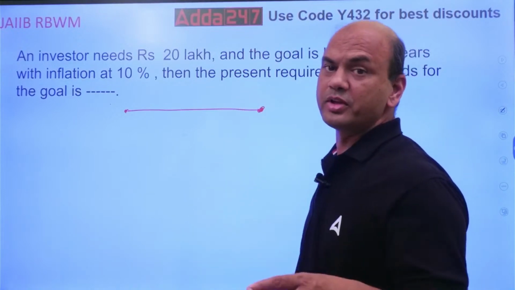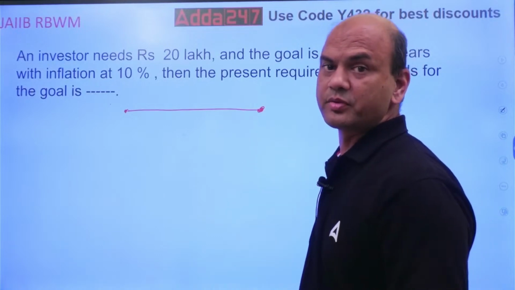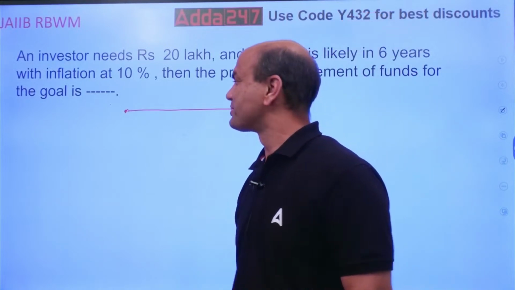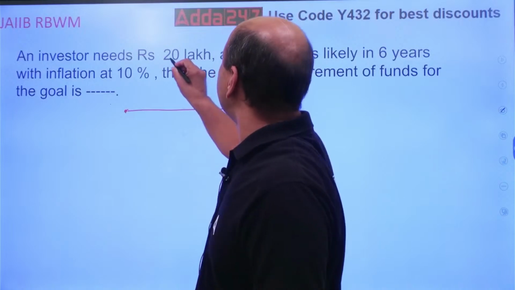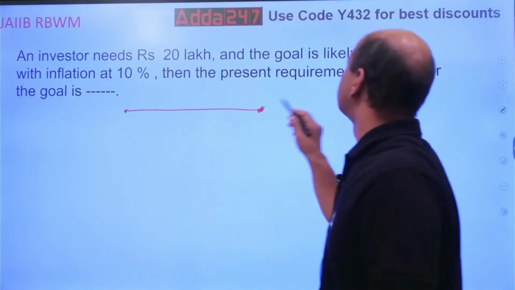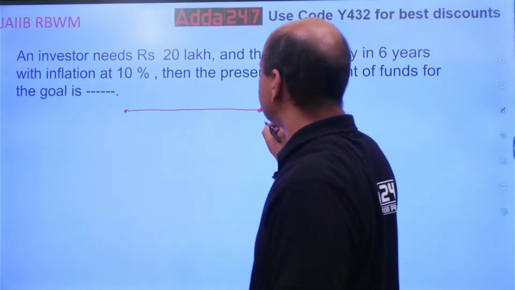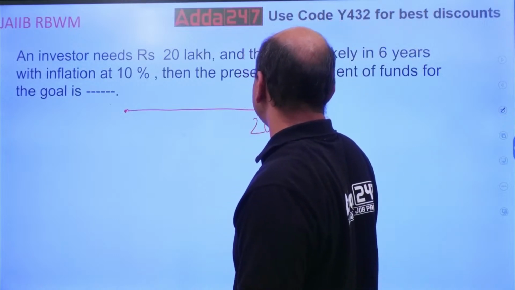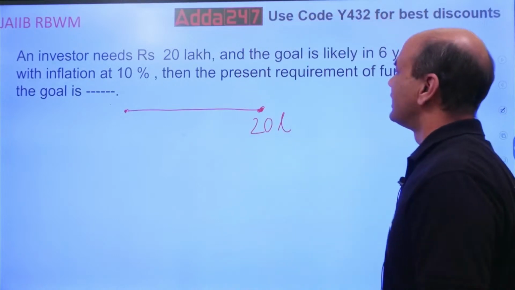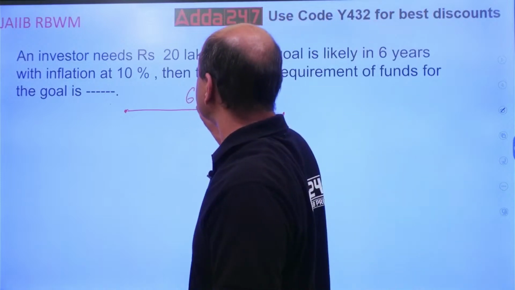Everyone pay attention. How many of you are able to solve this? How many of you have got the answer? The person needs 20 lakhs after 6 years. So here that person requires 20 lakhs, and the time is 6 years.